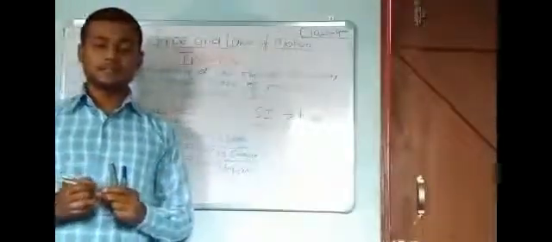The inertia of an object is measured by the mass of the object. Therefore, the SI unit of inertia is also kg. The SI unit of inertia is kg because the inertia of an object is measured by its mass. Okay.